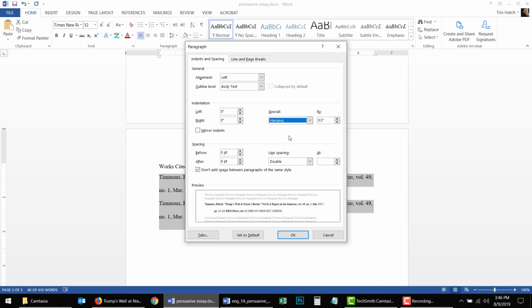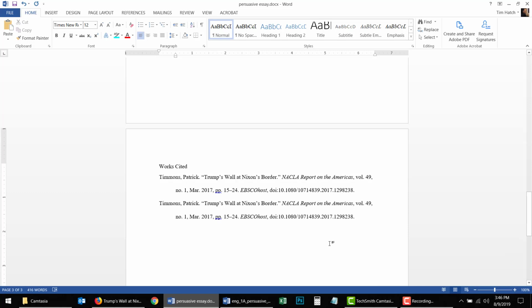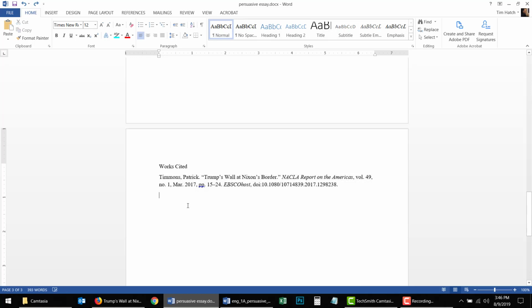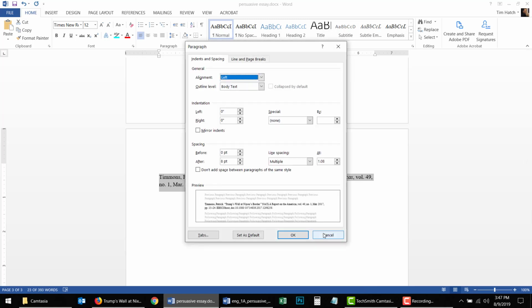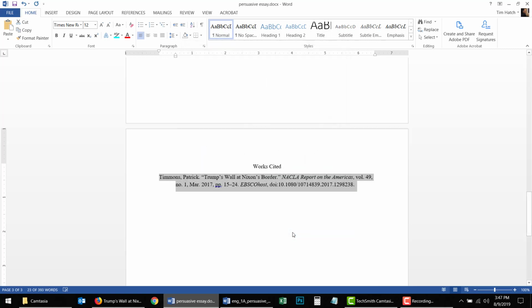So let's just change it to the hanging indent, and now you can see that hanging indent is how we see that you've started a new source. Every first line is all the way to the far left. That's a new source. Once again, though, I am going to undo all this, and I am going to center the Works Cited title, and then I'm going to highlight all the text, right-click, hit paragraph, and hanging indent, and there we go.